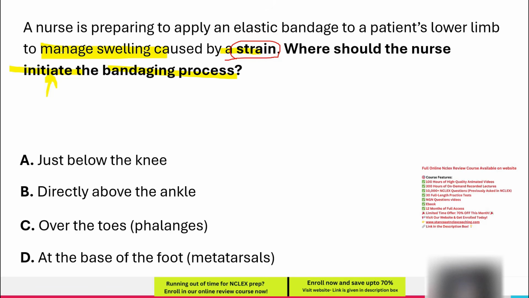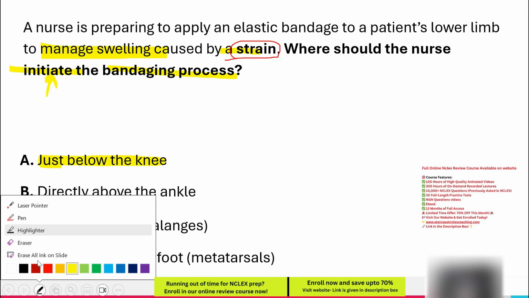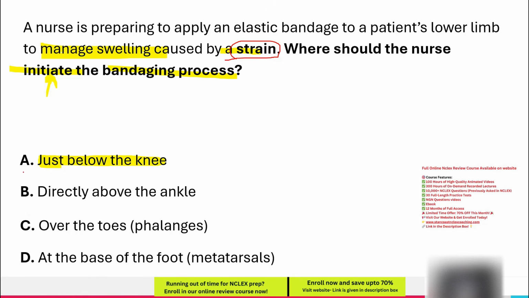Option A. Just below the knee. If bandaging starts just below the knee, it does not effectively push fluid away from the lower extremity, which is the primary goal. Additionally, wrapping downward from this point could trap swelling in the lower limb rather than reducing it. Since this does not follow the correct distal to proximal wrapping method and the question asks for the correct starting point, this option is incorrect.